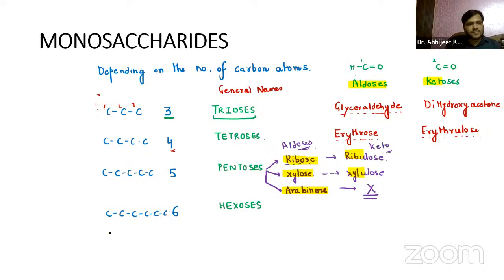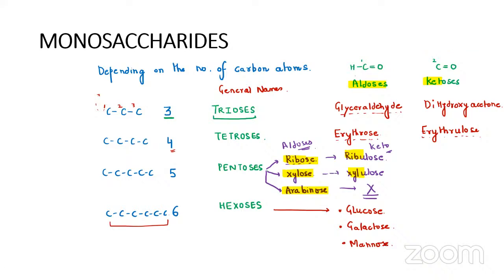For hexoses, guys, can anyone tell me the commonest example of six carbon atom sugars? Yes, Muskan, very good. Glucose. Can anyone tell me other examples of these aldoses? Glucose, this you already know. We have galactose, we have mannose. These are all aldehyde derivatives, guys.